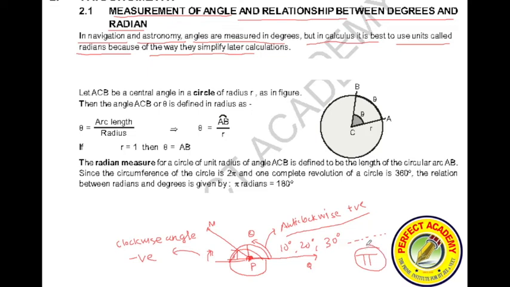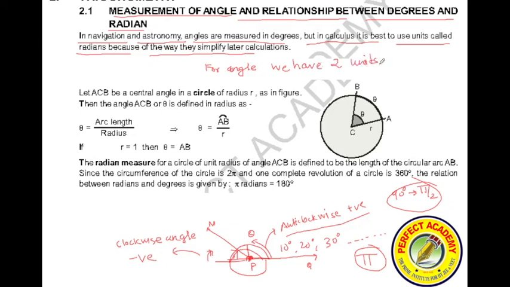Pi is also a notation for a certain value of angle. Even though you don't know what a radian is, you know that 90 degrees is sometimes referred to as pi by 2, provided you have learned it. Otherwise anyway we will be learning it. So for angle we have two units.